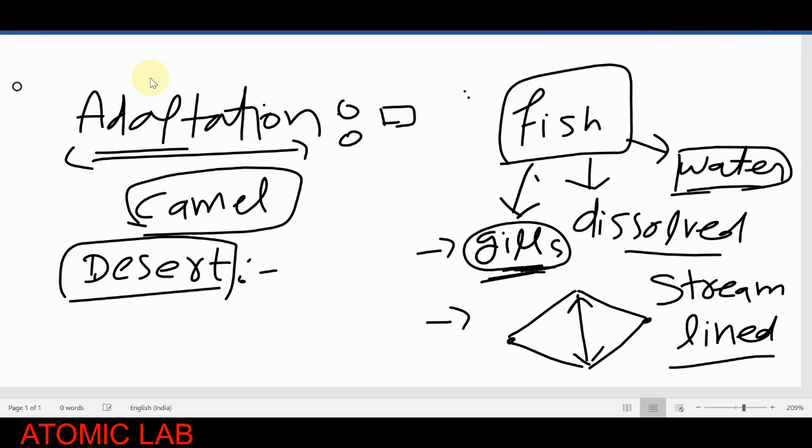But when we talk about the camel, the camel has a hump on its back. This hump acts as a storeroom for food and water. When they get water and food, they take it in high quantity and store it in their hump, and they use it whenever they require it. In case of emergency they use the food from the hump. This kind of adaptation is present in the camel, so that's why it can survive in the desert and not other animals, because they do not have the hump.